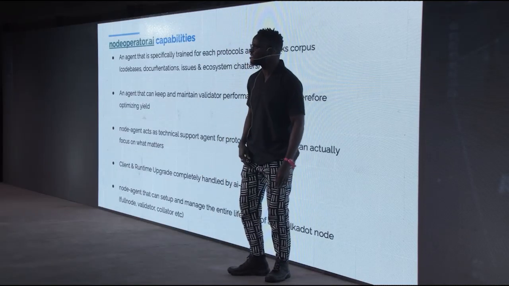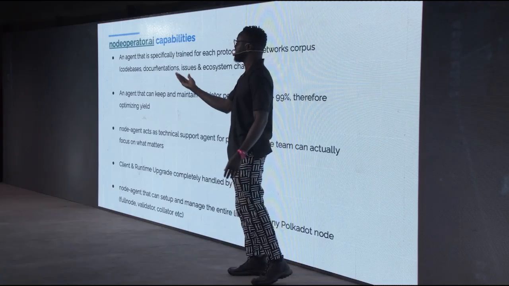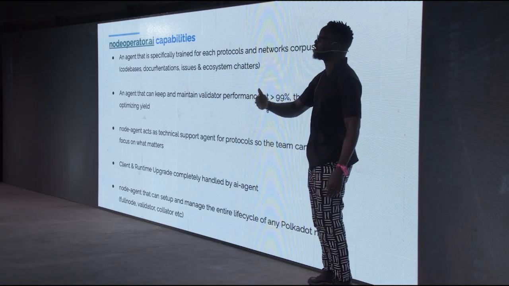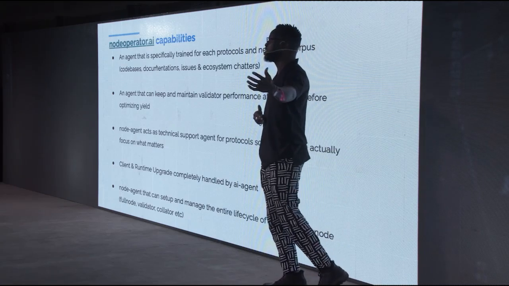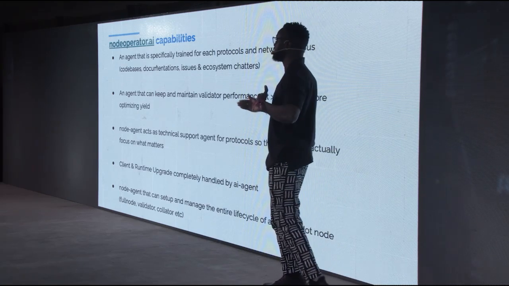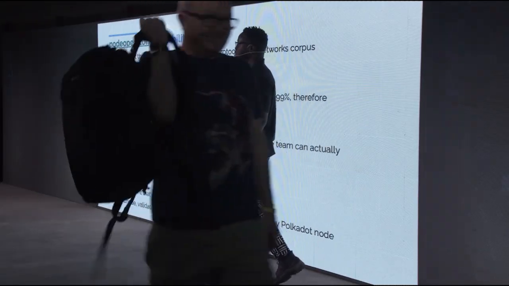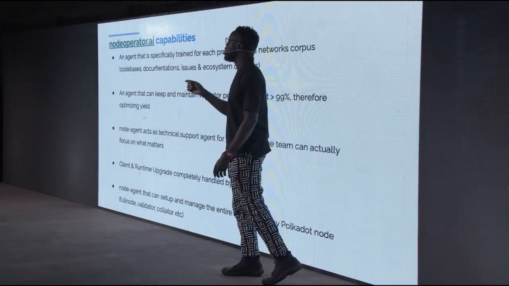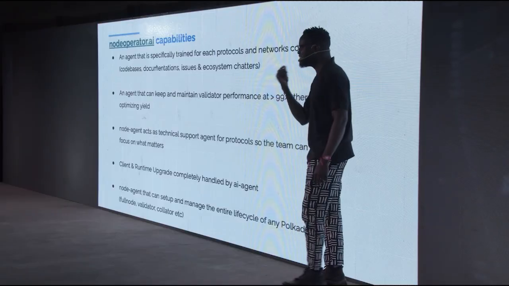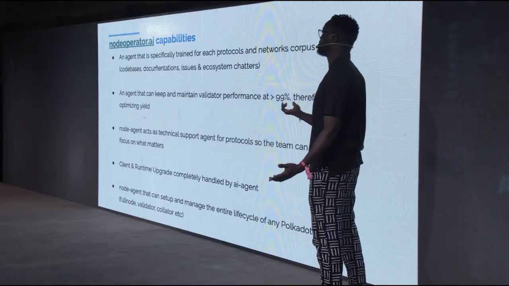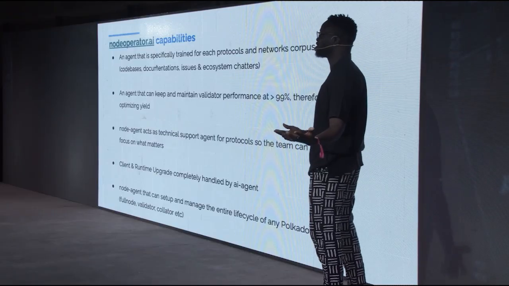Another interesting part about the Nodeoperator agent is that it also serves as a technical support agent. Think about developers building on Polkadot, and every time you've had issues and had to go to a Discord channel to talk to protocol teams about some errors you're facing. Our agent also provides technical support for whatever you're building, and can easily answer questions and solve issues for you even before the protocol team does, thereby saving time for protocol teams as well.